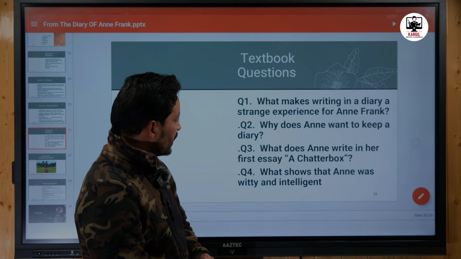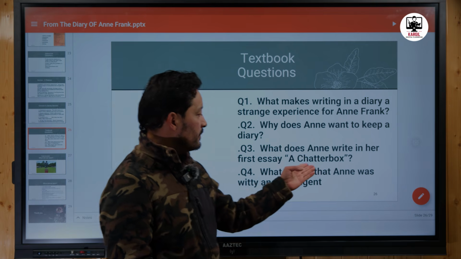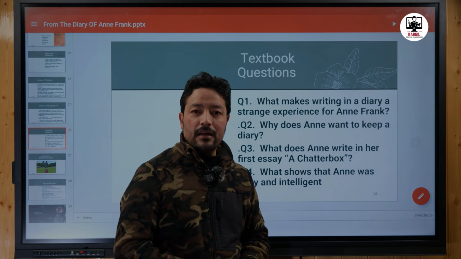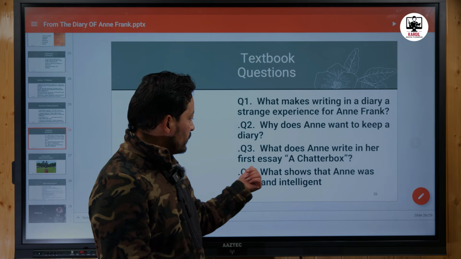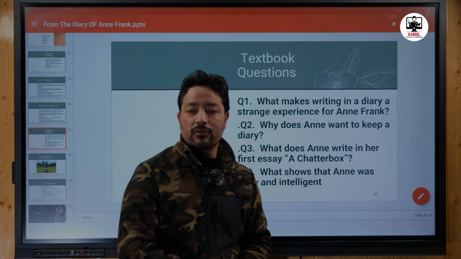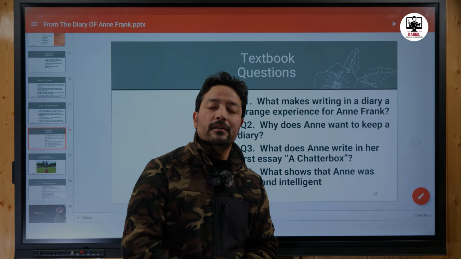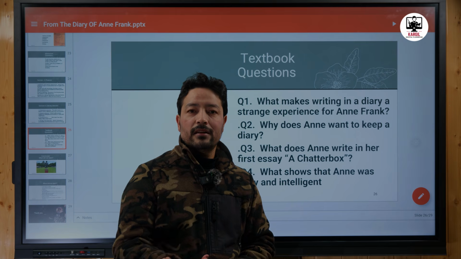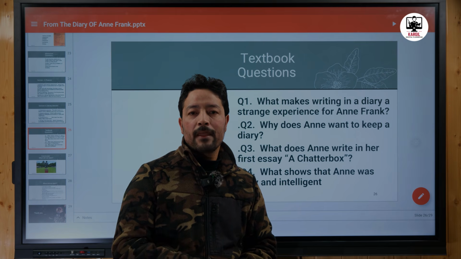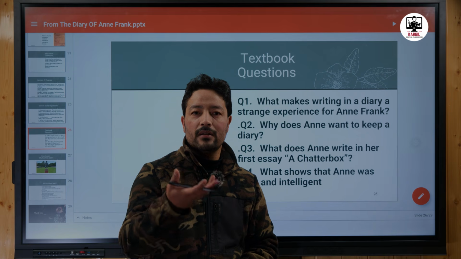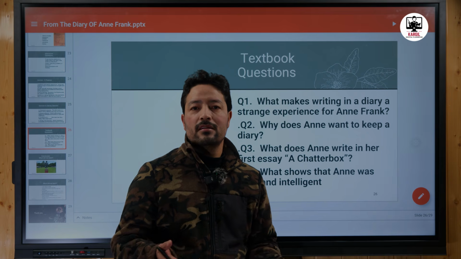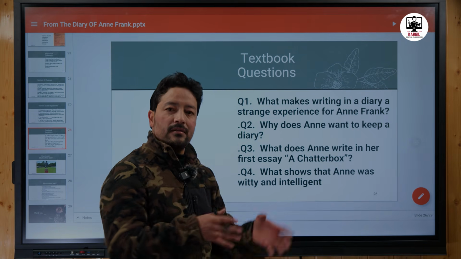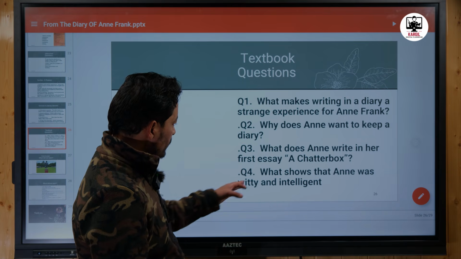Question number 3 is asking, what does Anne write in her first essay, Chatterbox? As we know that the first essay was titled Chatterbox. So in the first essay, she tries to convince Mr. Kesting, saying that talking is the trait of every student, and it is not a bad thing. So she likes talking, and this particular quality is inherited from her mother, so she cannot change that habit. So she writes all these things in the first essay, Chatterbox.